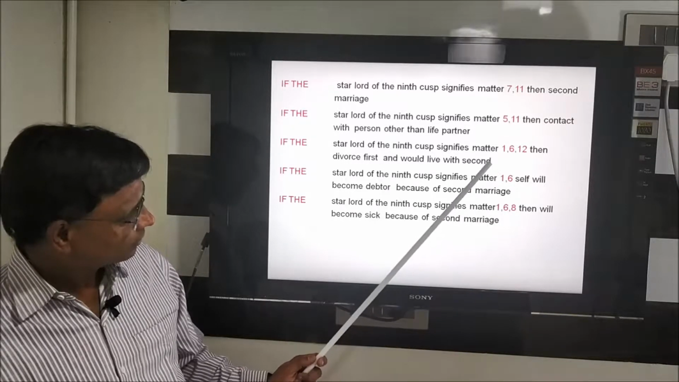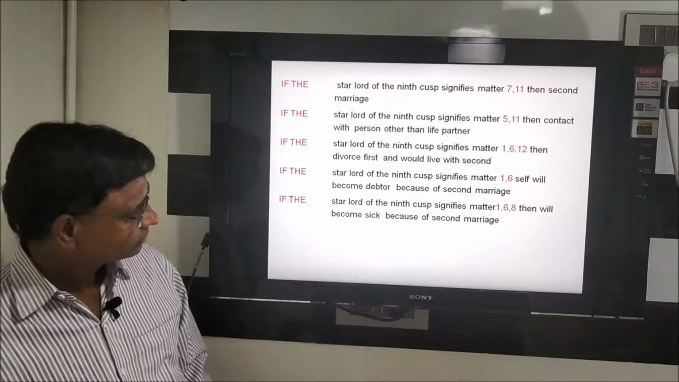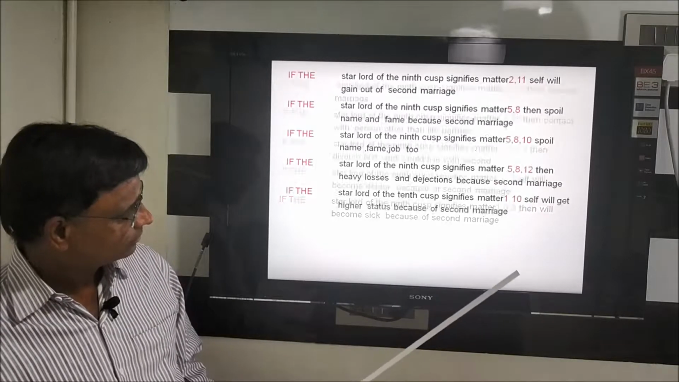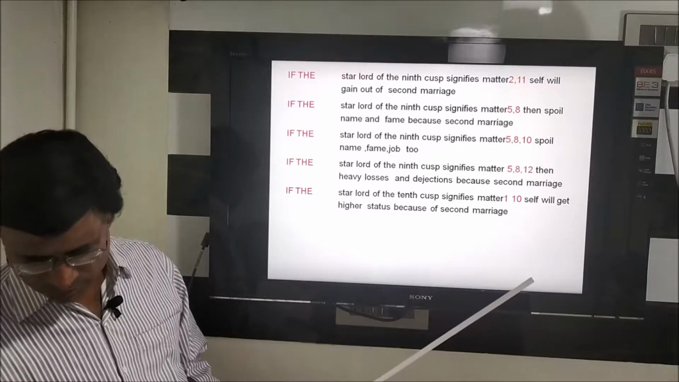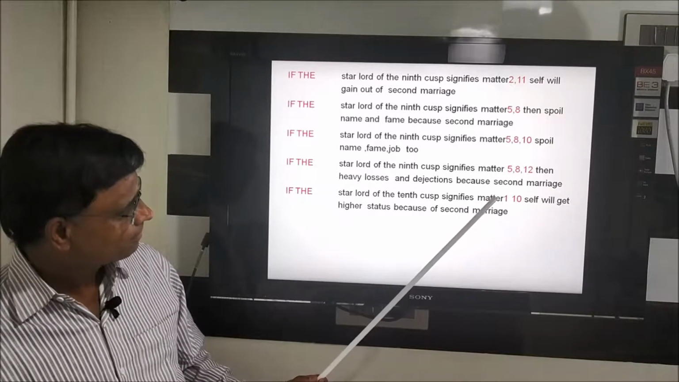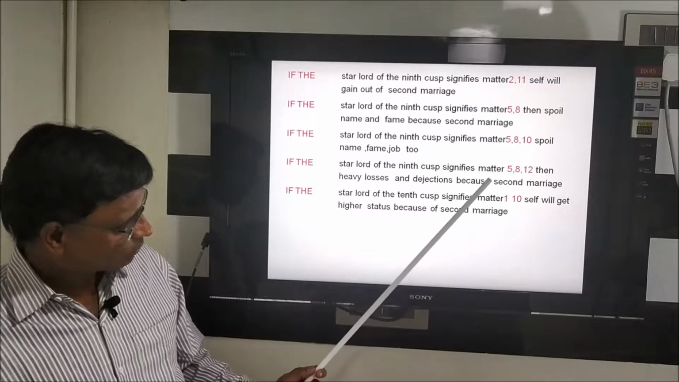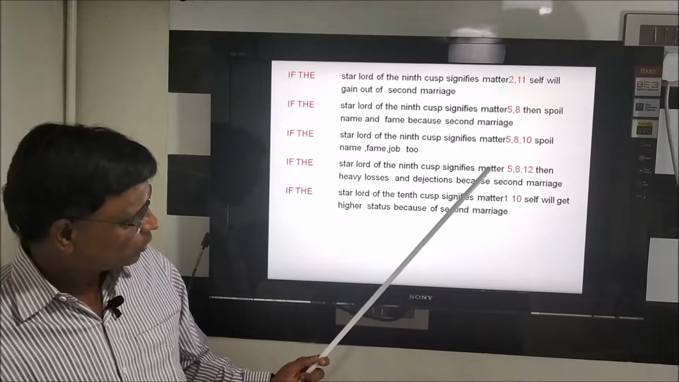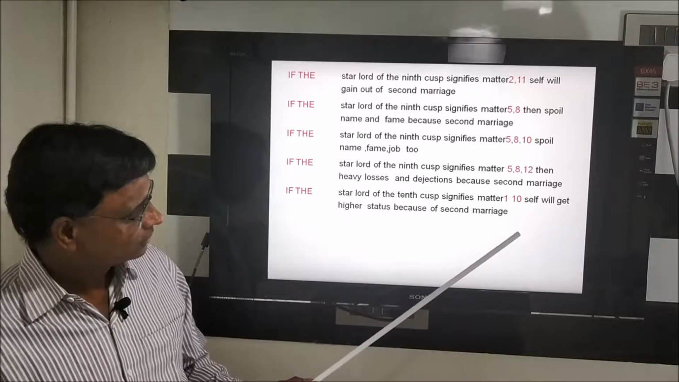Seeing 9 to 7, it's the second marriage, contact, 1, 6, 12, 1, 6, 1, 6, 8, sickness, 2, 11, 5, 8, second marriage, 5, 8, 12. And for this high status, why second marriage also will connect to status? Second marriage, because you go down or go up, these connections are given. After marrying a second time also. Okay.